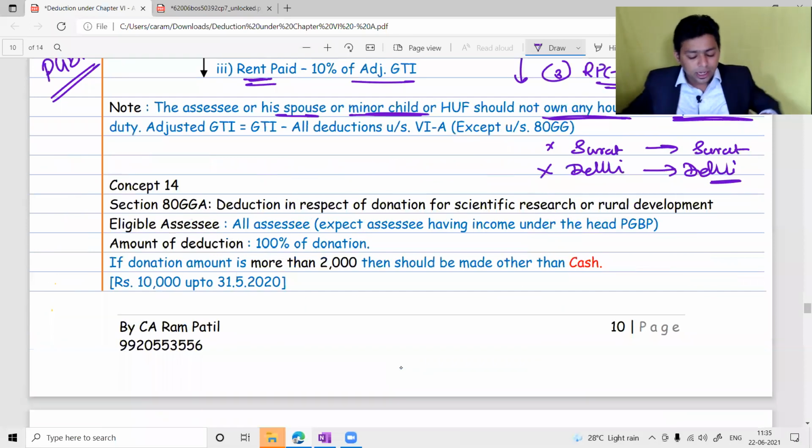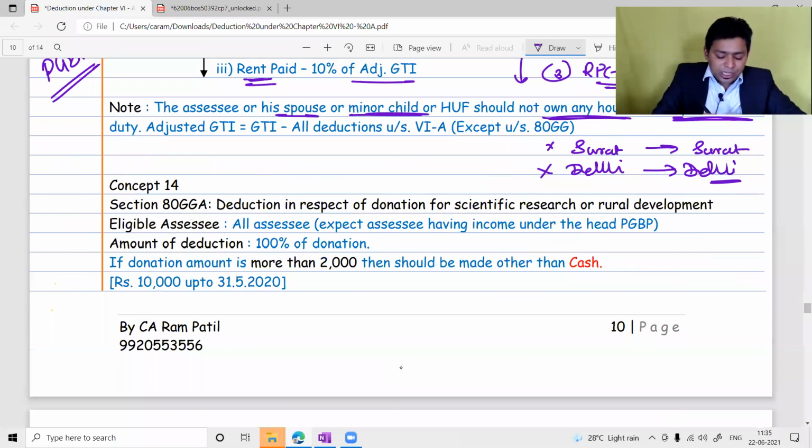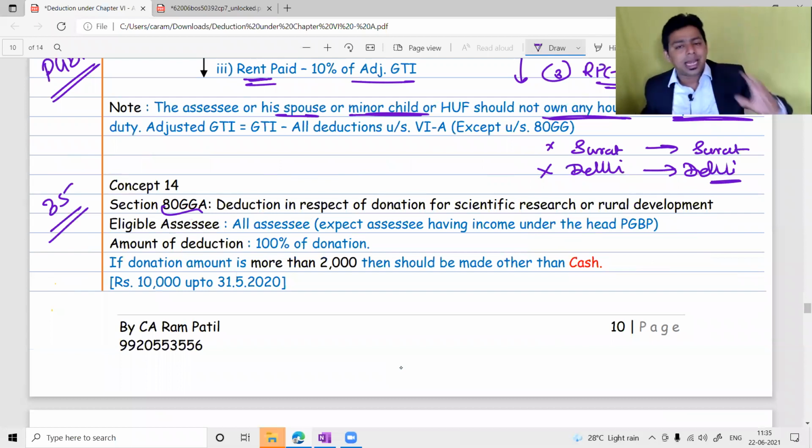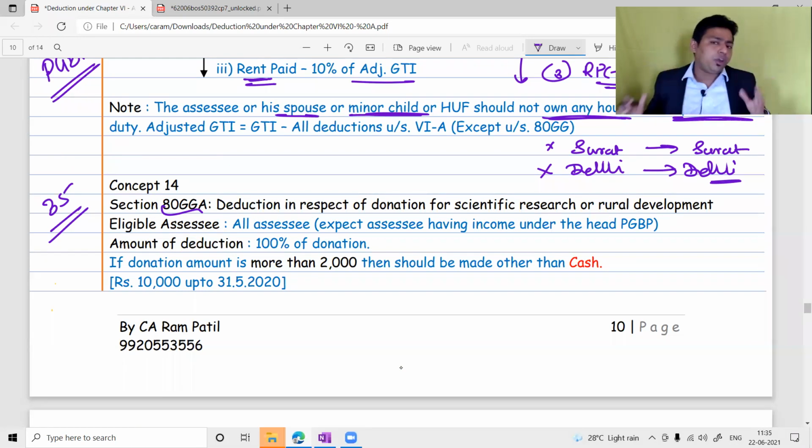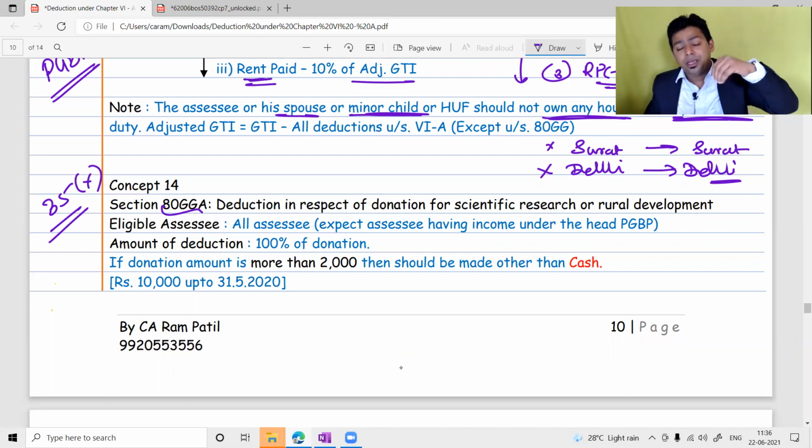Okay. 80GGA. You know that in the PGBP chapter, we have discussed the section 35 scientific research deduction. Sir, I am a salaried employee, but somebody from my family has died due to COVID and I wanted to donate money for scientific research, to an institution which is doing research on COVID. I'm not eligible for the section 35 deduction because I'm a salaried assessee. Section 35 is available only for PGBP assessees. So will I get a deduction under any other section in the whole Income Tax Act?